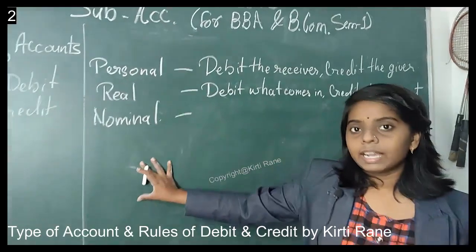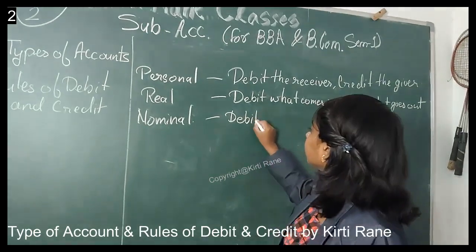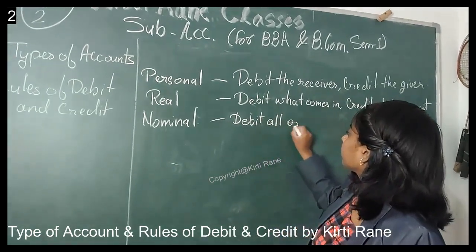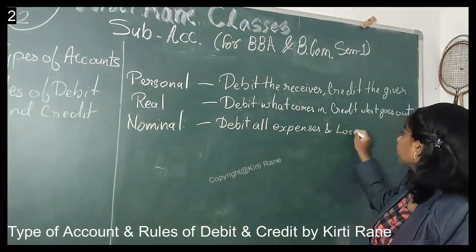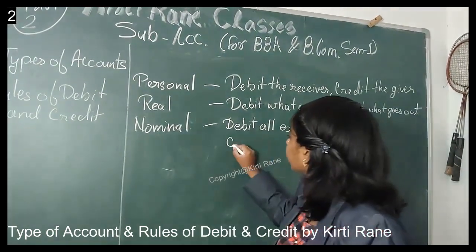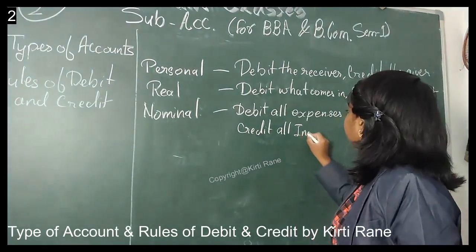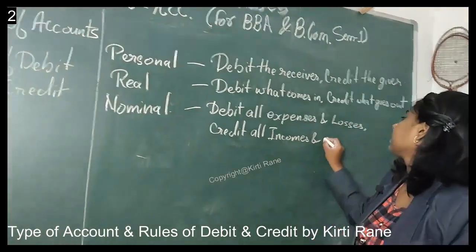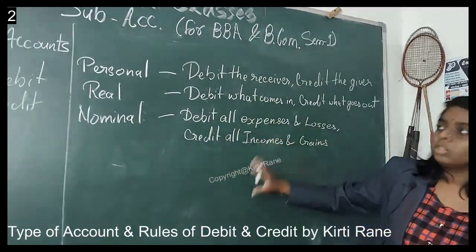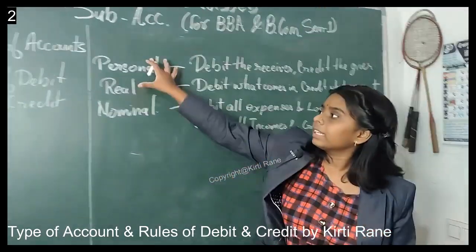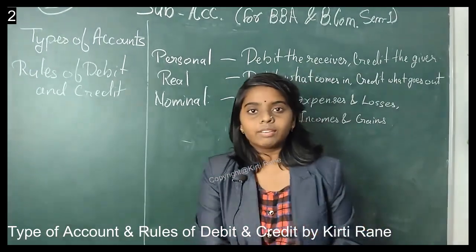And for the nominal account we have the rule: debit all expenses and losses, and credit all incomes and gains. So these were the three rules of account, rules of debit and credit, and these three were the types of accounts which we normally come across in our accounting system.